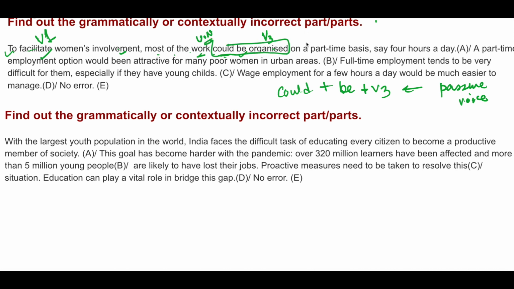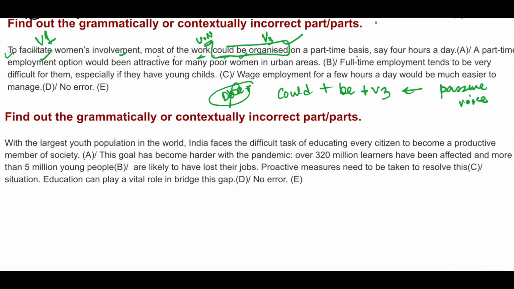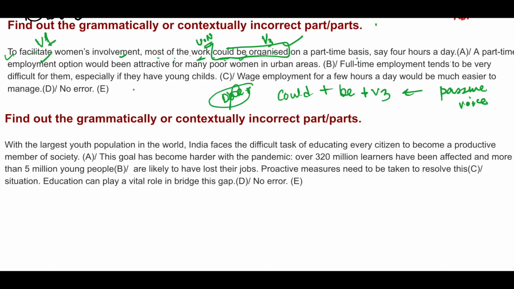Why? How do we know that the sentence is in passive voice? Because here the doer is not mentioned, not given. Who is organizing the work? Not given. Okay, that's why we can say that this is in passive voice. Could be organized on a part-time basis, say 4 hours a day. A part-time employment option would been attractive for many poor women in urban areas.